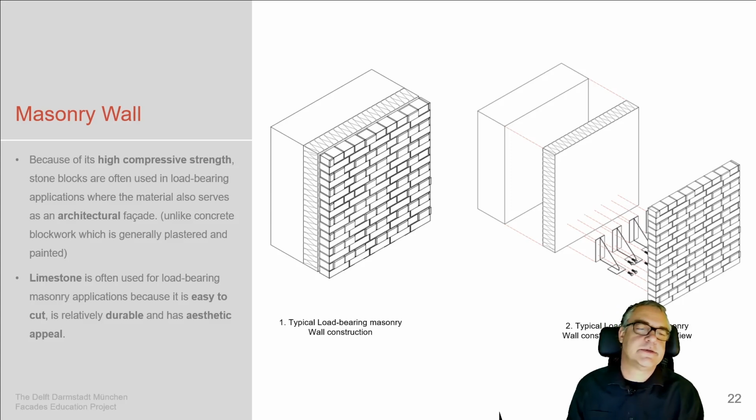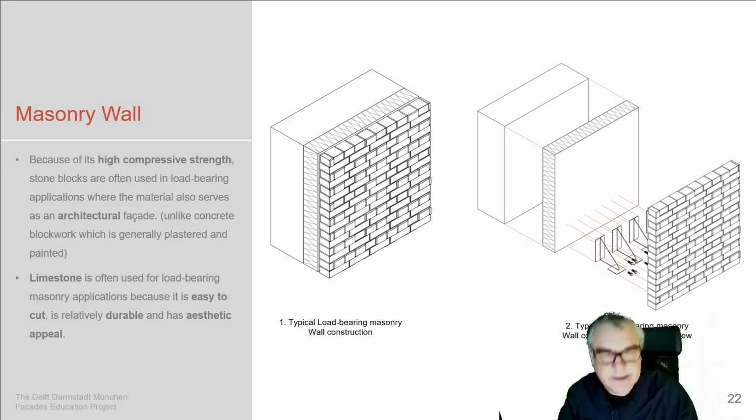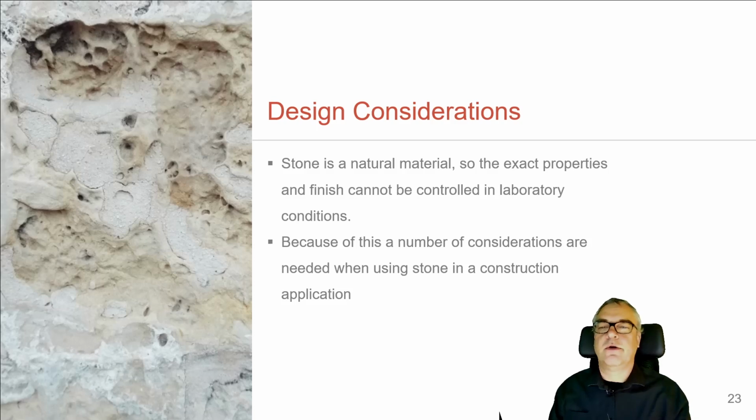Alternatively, because of its compressive strength, we go for stone blocks which are stacked, for example, in front of a facade, like a ventilated facade, which then have to be held in position with brackets, a typical load-bearing bracket system, which then takes the loads of the natural stone being stacked like a brick system in front of our facade.